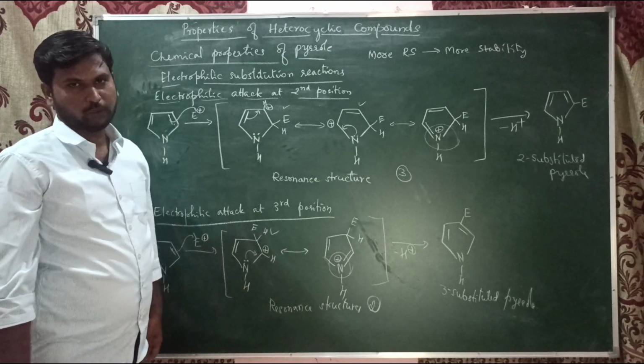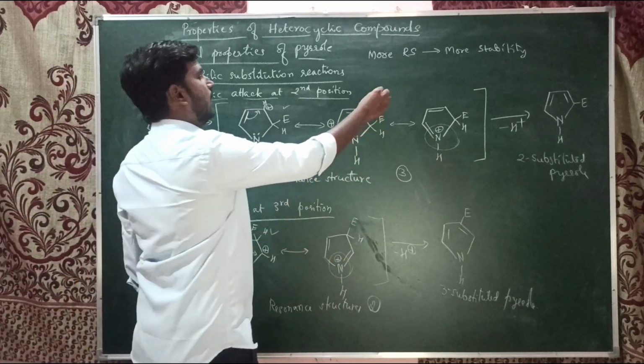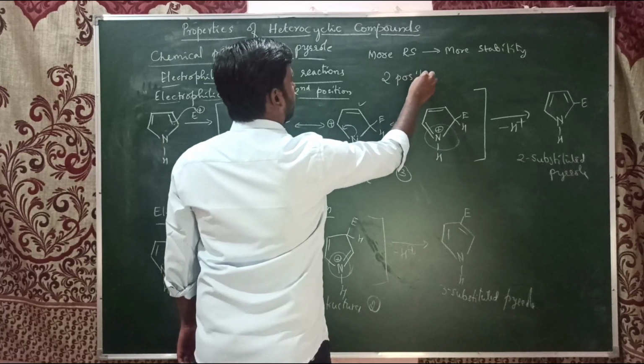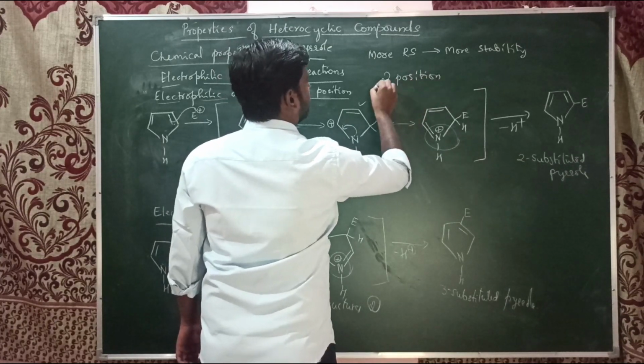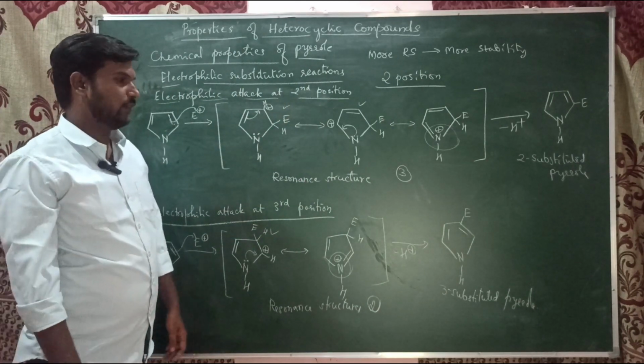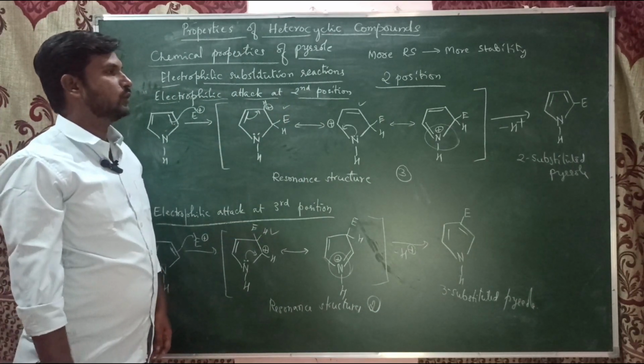So the second position shows more resonance structures, hence the second substituted pyrroles are more commonly found, third is not possible. So that's why when the electrophile attacks at the second position, it gets the most priority.